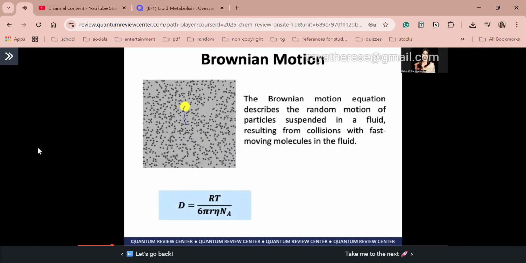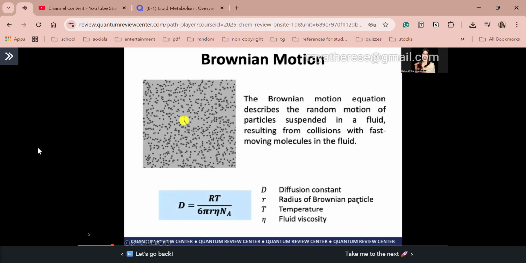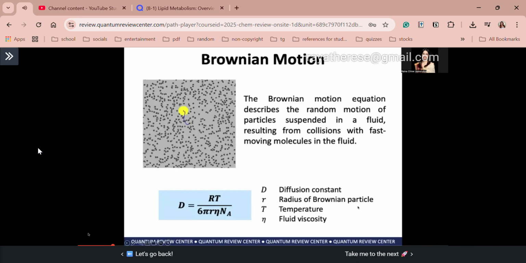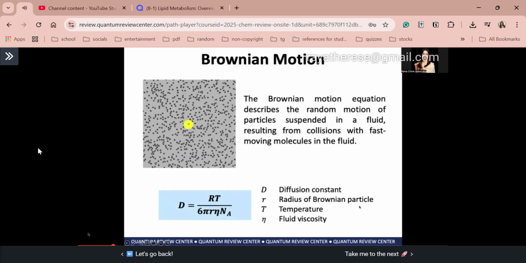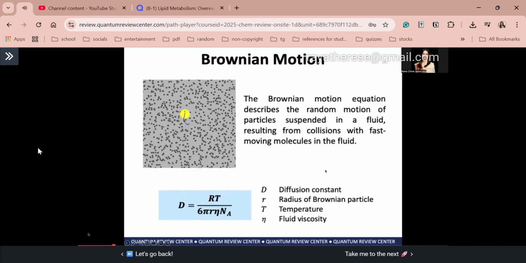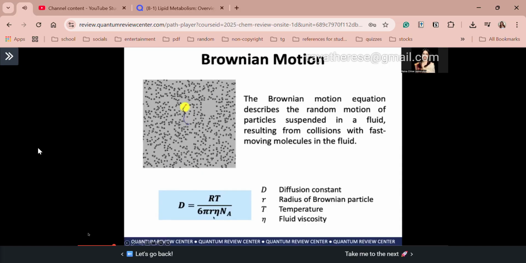Okay? So, how can we calculate for the Brownian motion? It is through the diffusion constant D. Okay? So, the diffusion constant D is equal to RT over 6 pi times eta times a. Okay? So, in this diffusion constant, a is equal to the radius of the Brownian particle, T is temperature, and the eta here is your fluid viscosity.